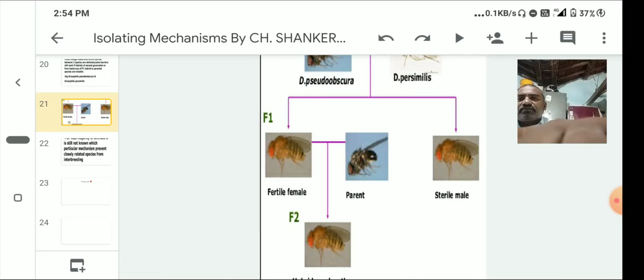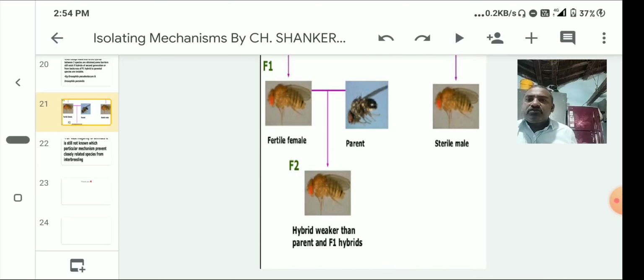The F2 hybrids are weaker than the F1 and parent hybrids. Okay, this is about hybrid breakdown.